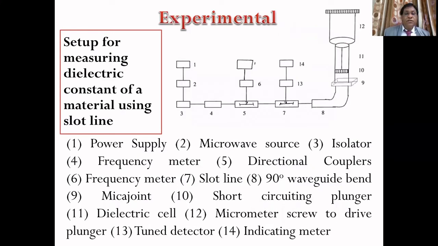This experimental setup has about 13 to 14 components. Number 11 is the dielectric cell, which is the sample holding cell, where the powdered form of the chickpea and pigeon pea is inserted step by step.